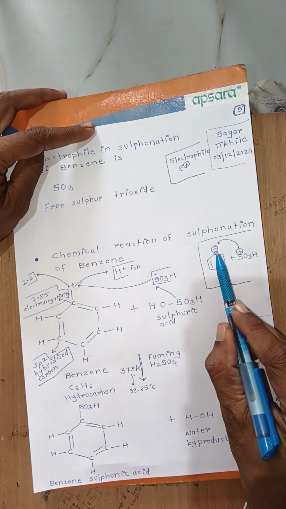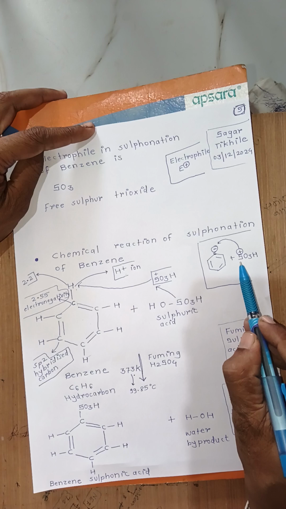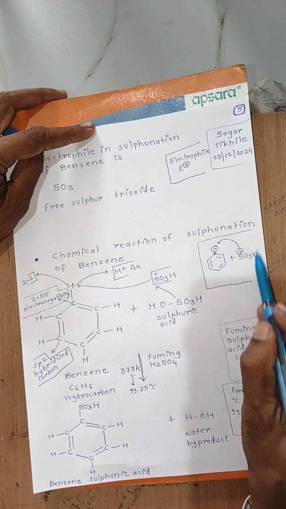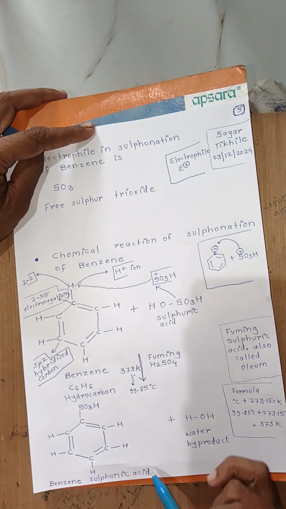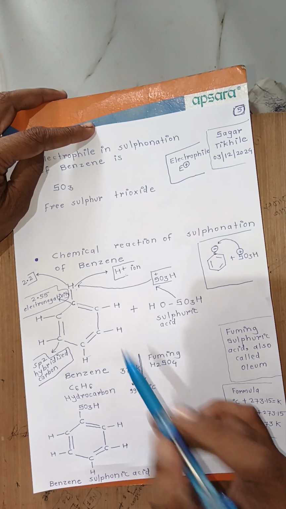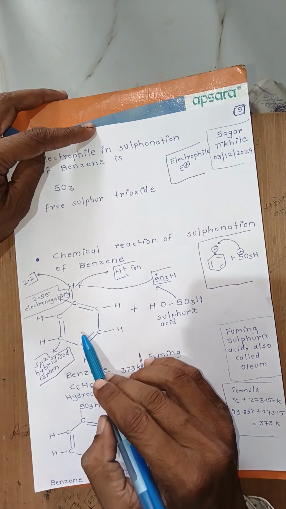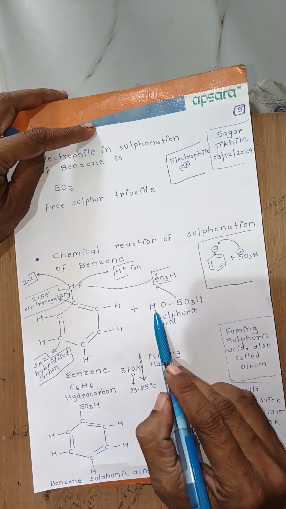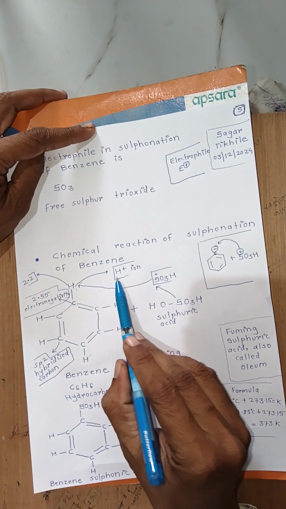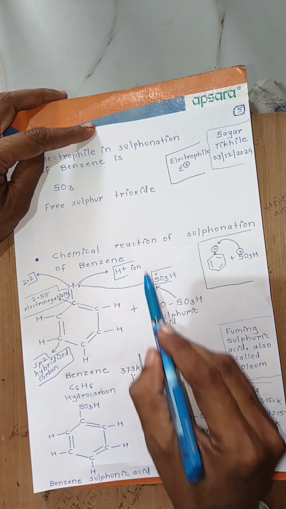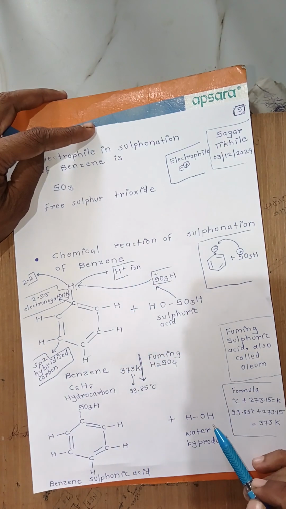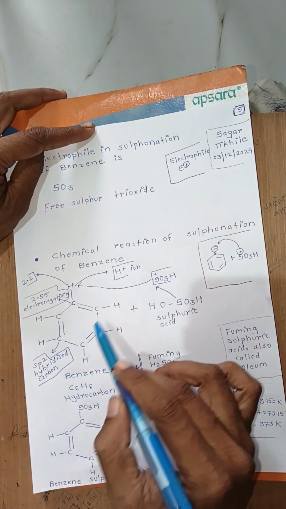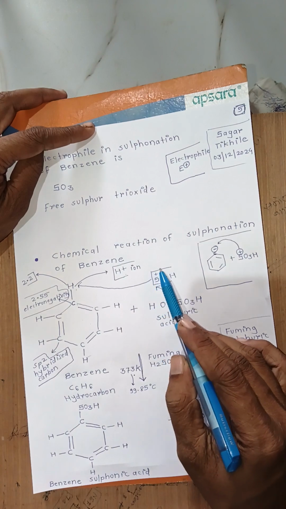This is electron rich carbon, and this is electron deficient sulfur, and this electron deficient sulfur attacks the electron rich carbon, and in this way the product benzene sulfonic acid is formed along with this H plus ion, which is released from this benzene molecule, and the OH minus ion released from sulfuric acid. This H plus ion and this OH minus ion combine with each other and form the byproduct water. In this way, the whole sulfonation of benzene mechanism happens.